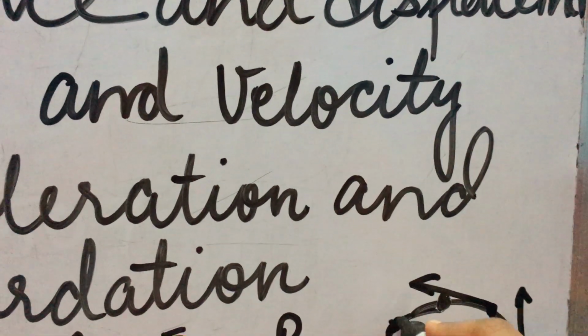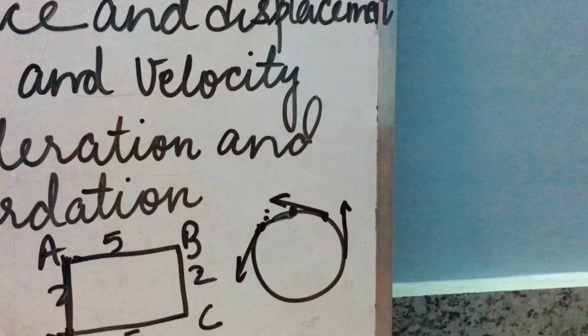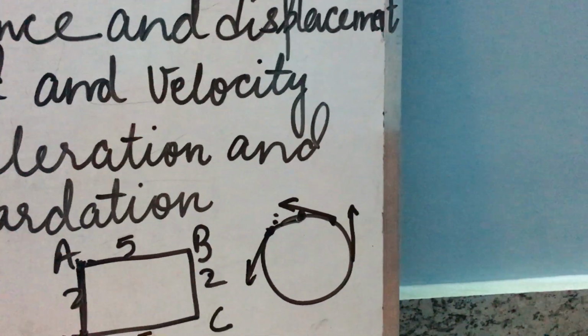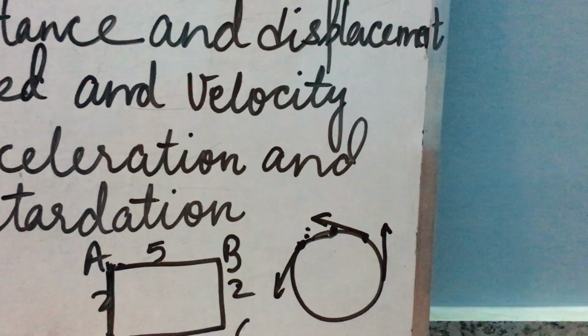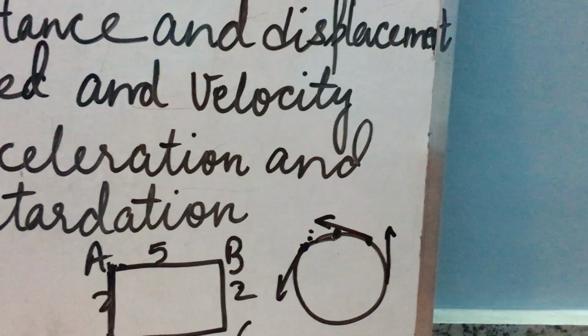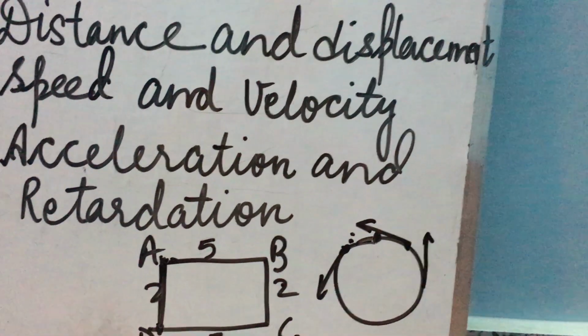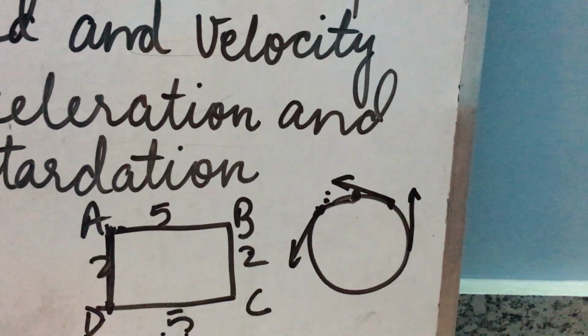If a body reaches here, what is the direction of motion? This is the direction of motion. Always in a circular path, we give the direction by using a tangent. So you can see in the figure that the direction of the motion is continuously changing. Its magnitude remains the same, speed remains the same, but what is changing? Its direction is changing. That's why it is a case of non-uniform or variable velocity.